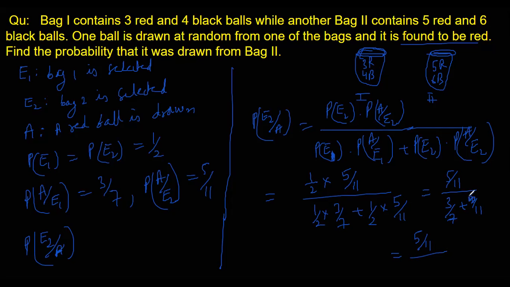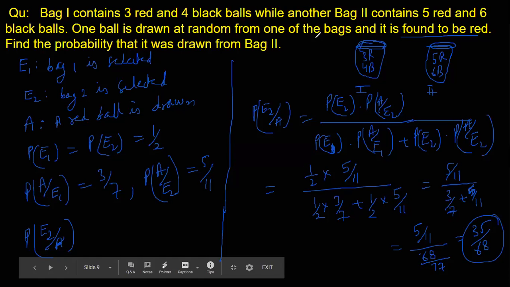So 33 plus 35 will be 68 by 77, which comes out to be 35 by 68. So 35 by 68 should be the probability that it was drawn from bag second.